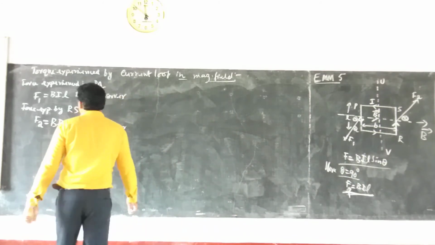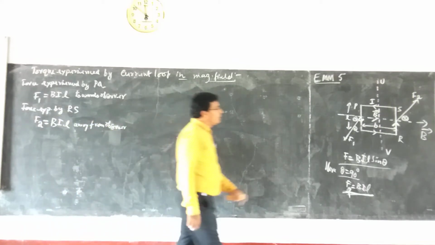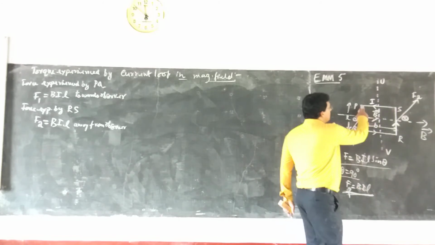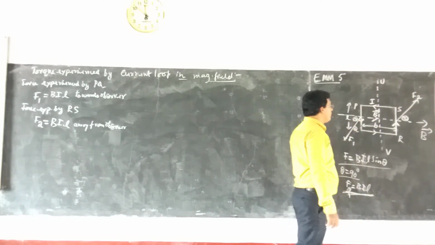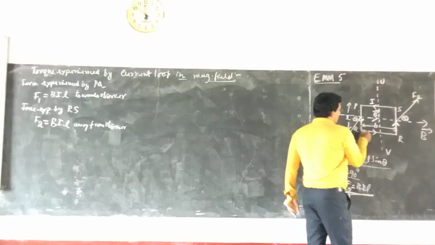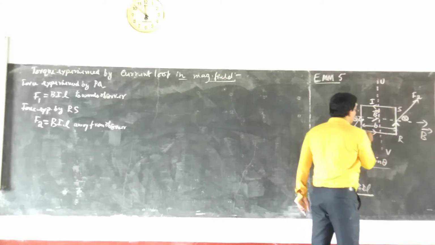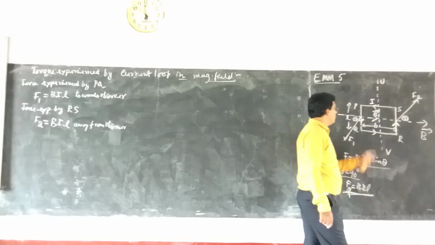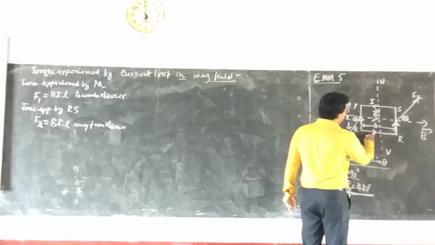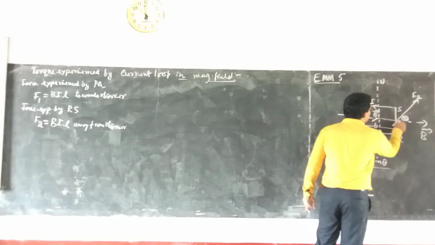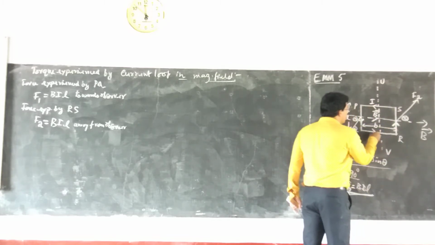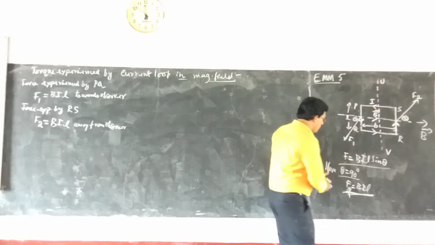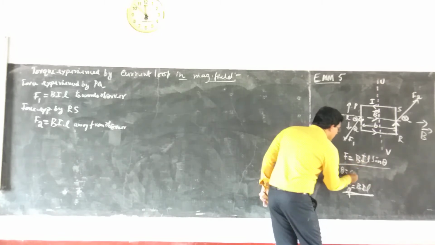So then next is, what are the forces experienced by PS and QR? Let us see. First consider QR. What is the direction of the magnetic field, and how is the arm kept? The magnetic field direction is this, and the direction of current in this particular arm is also in the same direction. So what is theta for QR? For QR, theta equal to 0 degree.